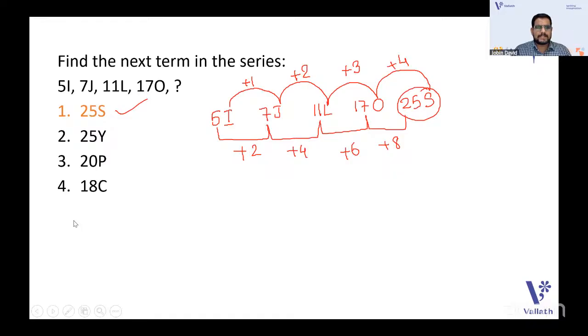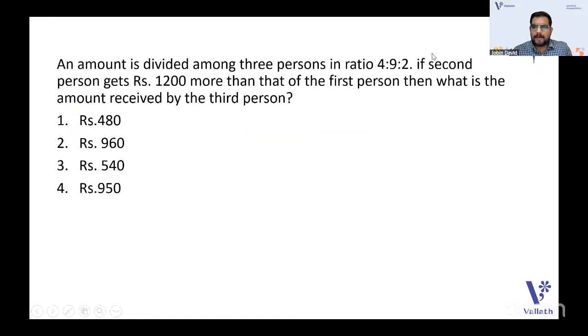Going with the next question that I have. Second one. An amount is divided among three persons in the ratio 4:9:2. Ratio is an important part of mathematical reasoning. If the second person gets rupees 1,200 more than the first person, then what is the amount received by the third person? The options are rupees 480, rupees 960, rupees 540, and rupees 950.